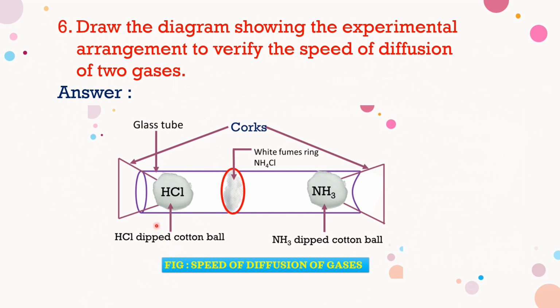Here we are taking a glass tube. First we have to take the glass tube and two cotton balls. One is dipped in HCl, the other is dipped in NH3. We have to separate these two cotton balls, and after that a white ring of NH4Cl is formed near the HCl. Okay, this is the pictorial representation of speed of diffusion of gases. This is the diagram showing the experimental arrangement to verify the speed of diffusion of two gases.